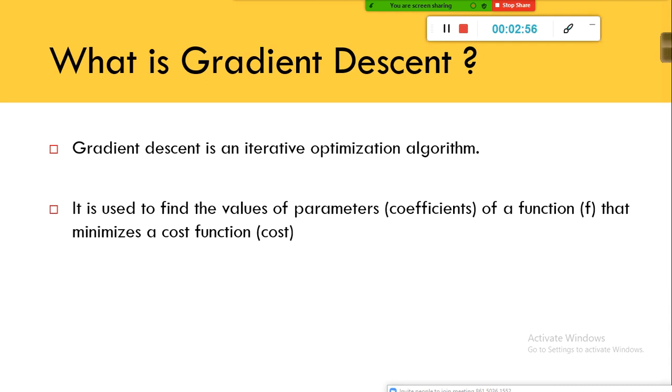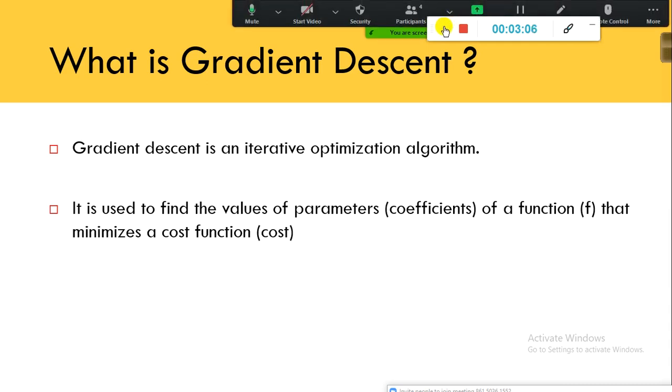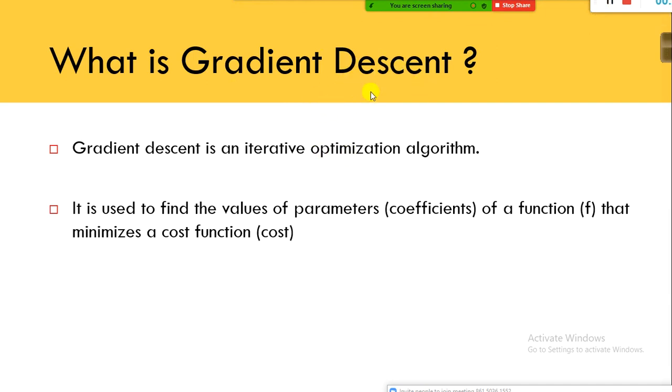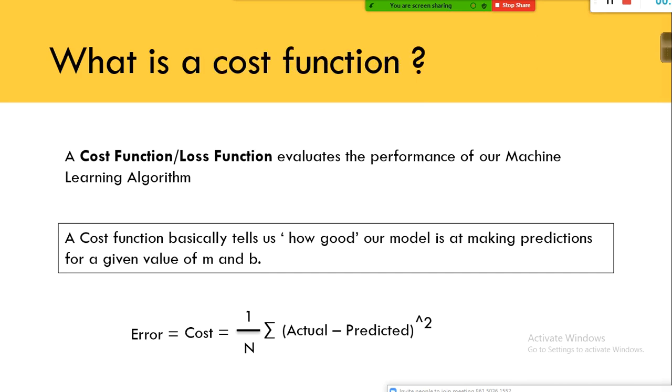Which algorithm? We can use it for linear regression, even for logistic regression, even for neural networks. In neural networks, we have something called the backpropagation algorithm. In the case of backpropagation, gradient descent is the one used as part of it to minimize the cost. It is used to find the values of parameters of a function that minimize the cost function. The whole objective of gradient descent is to minimize the cost. Okay, don't worry about cost and loss now.